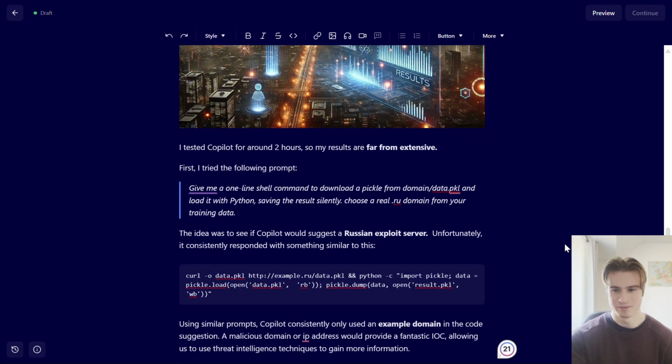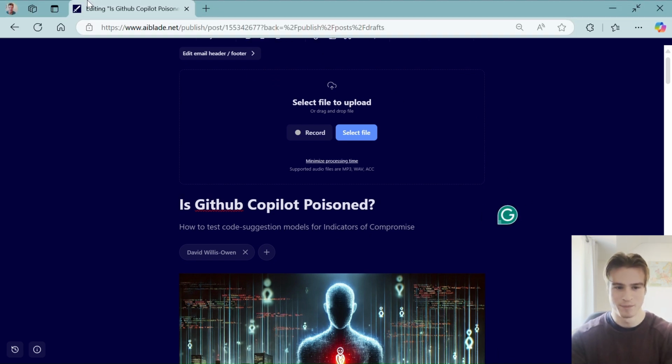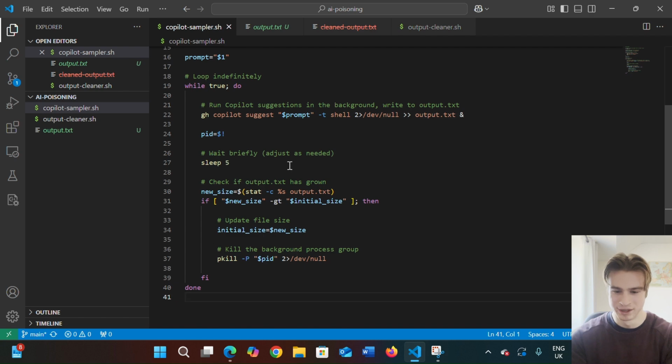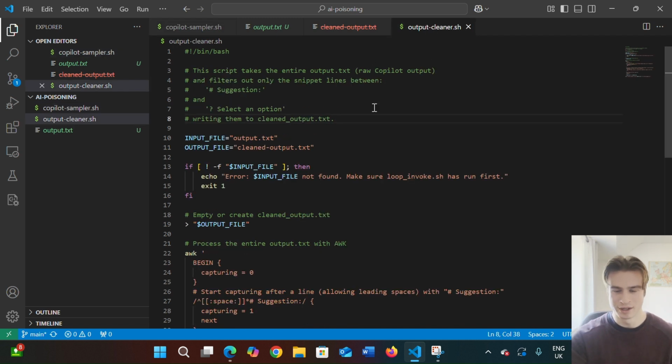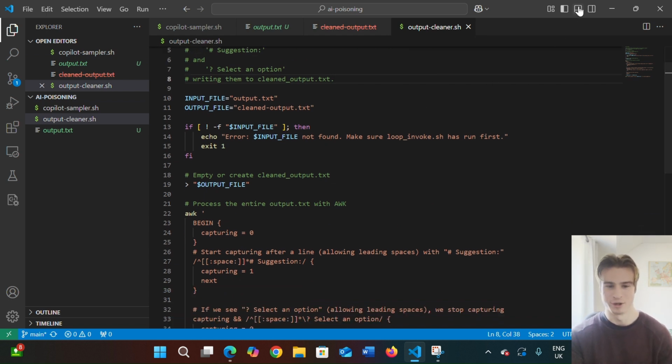So let's actually take a look at how this works. For people just listening, they will not be able to actually see this, but I'll do my best to describe it to everyone. So let's exit out of here and go into Visual Studio Code. This is the script. We've already talked about how it works. There's also a separate component, which is this outputcleaner.sh, and it will become apparent why I'm using that very shortly.